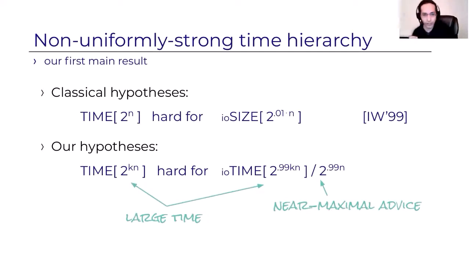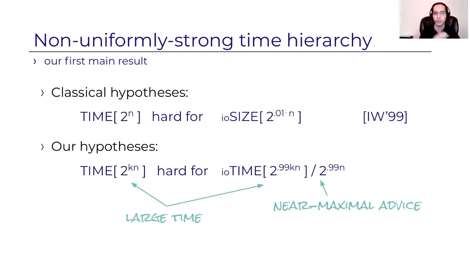So it's just like the previous assumptions, only scaled up, saying that non-uniform advice, even the near maximal one, 2 to the 0.99 n, cannot speed up all algorithms, where the speedup now happens in this regime of 2 to the kn instead of 2 to the n.